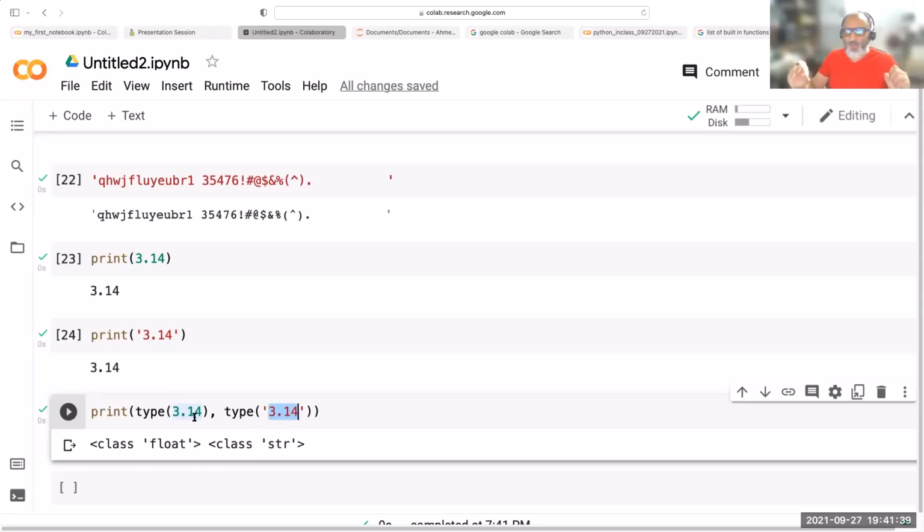So if you have any data type inside a string, it is a string data type. If I look at the type of the data without the quotes, it's a float. The same characters within quotes are a string.